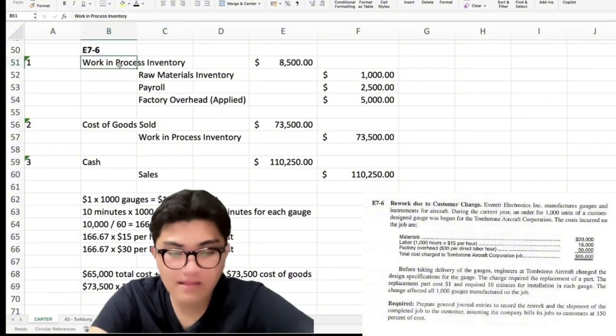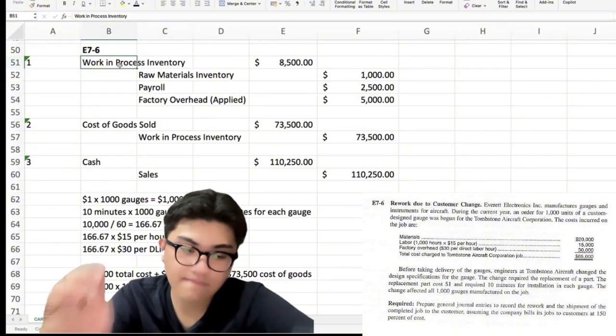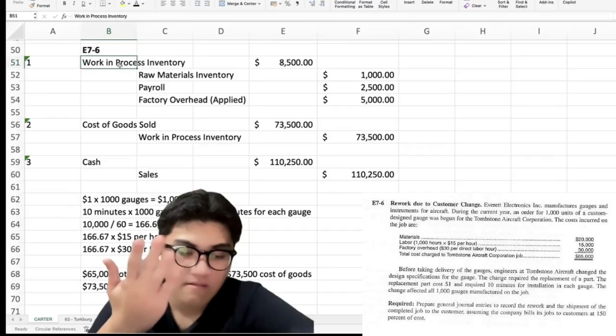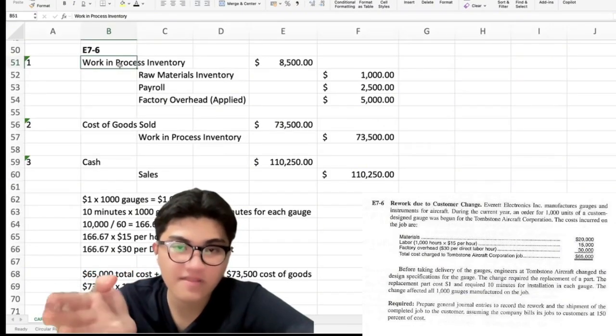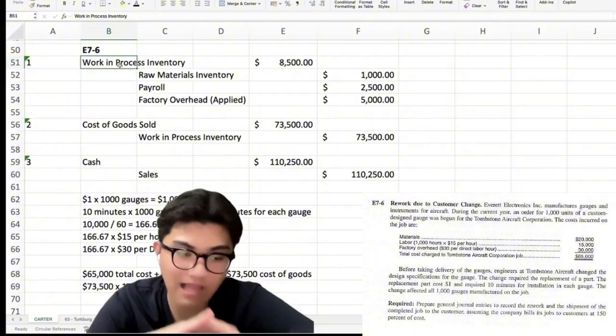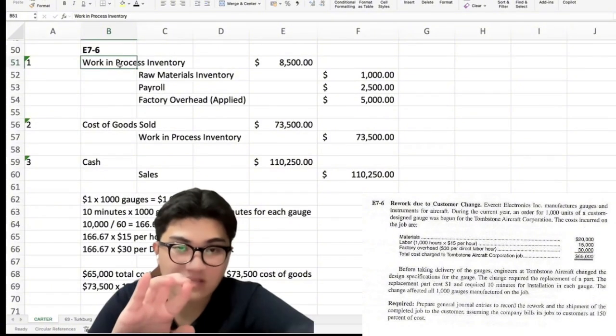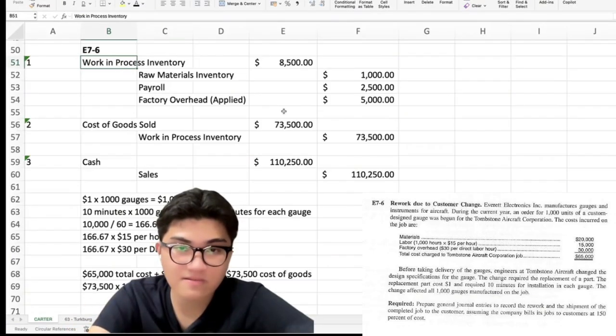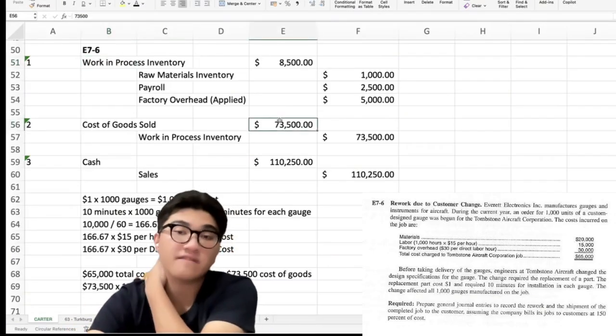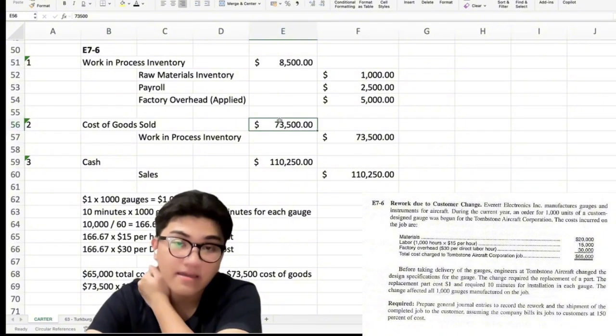Making the total new job cost 65,000 for the old job plus 8,500 for the rework, which totals to 73,500. Okay?